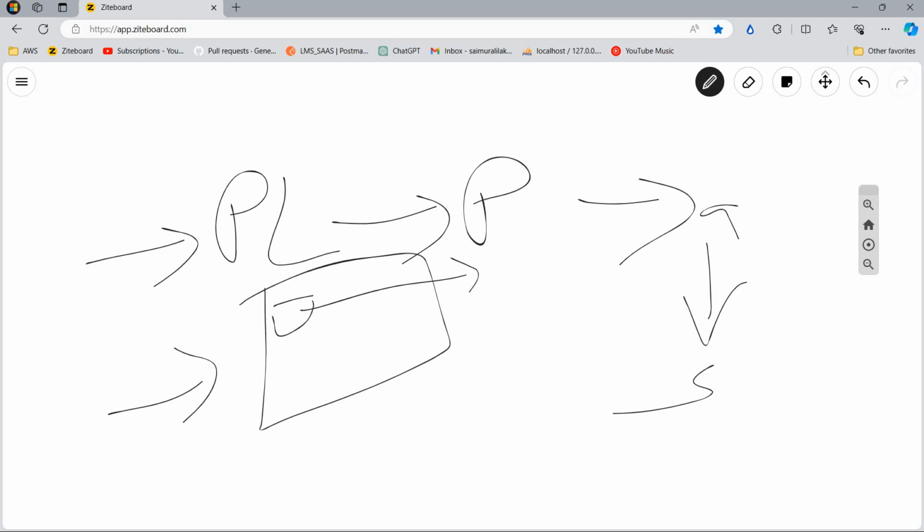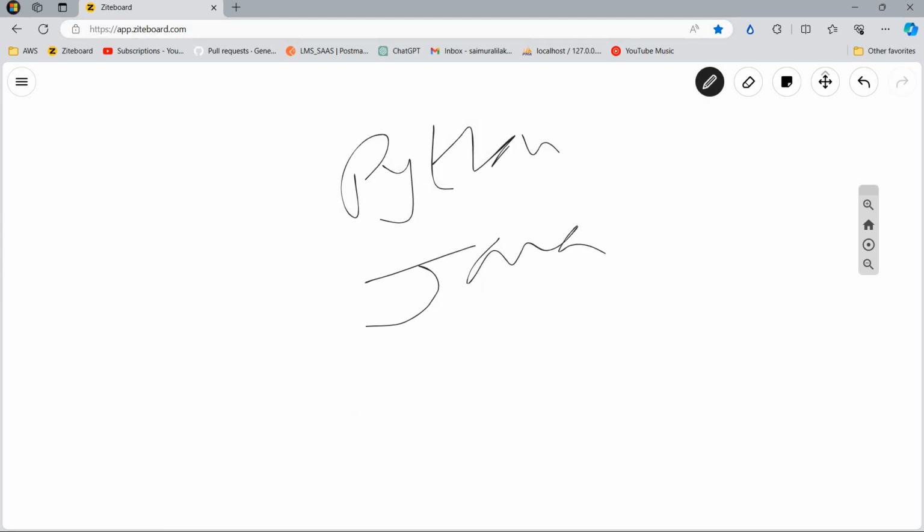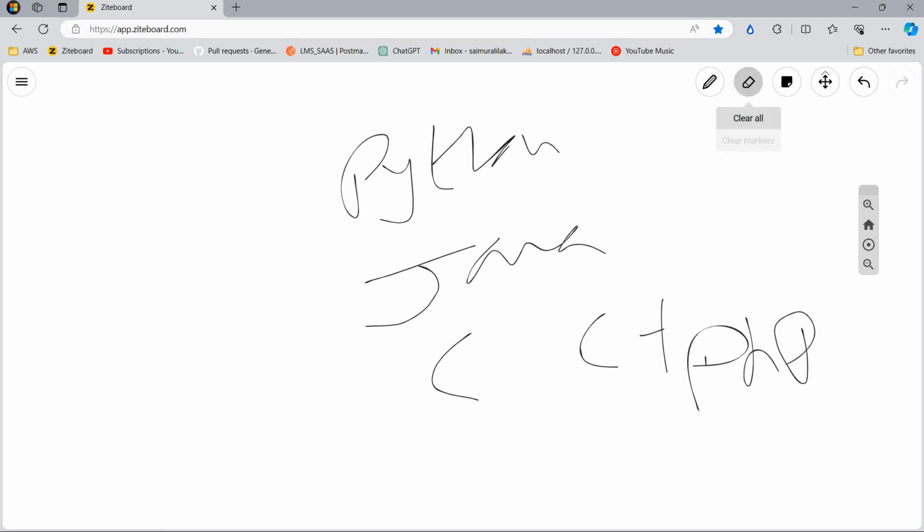Python is one such language that will be the same worldwide, with no difference in this world. Some examples of programming languages are Python, Java, C, C++, PHP and so on.